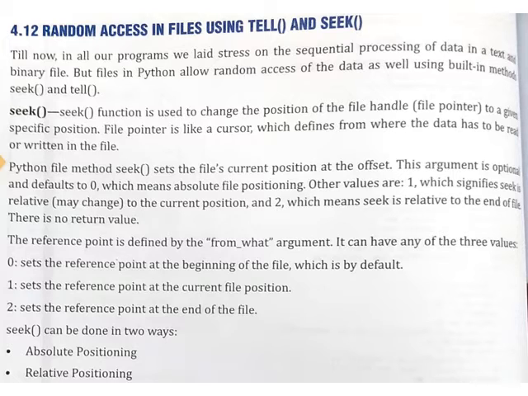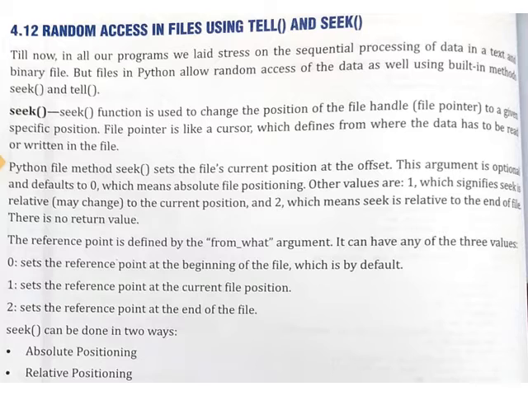The file method seek sets the file's current position at an offset. This argument is optional and defaults to 0. Please underline this, which means absolute file positioning. That means we are starting from the beginning. Other values are 1, which signifies seek is relative and may change the current position, that means you can make changes, and 2, which means seek is relative to the end of the file. That means you can make use of 3 values, either 0, 1 or 2, inside seek as a parameter, and every value has an important meaning.